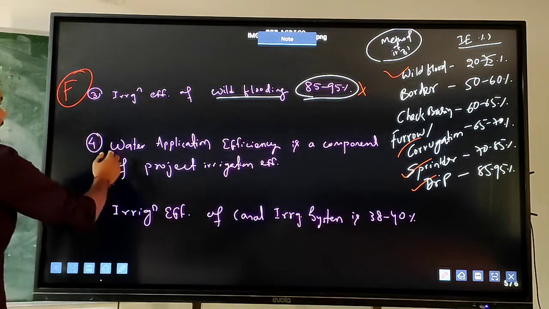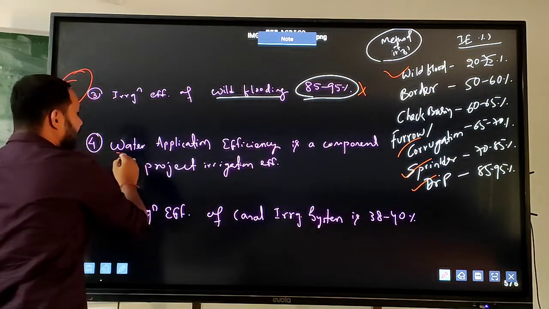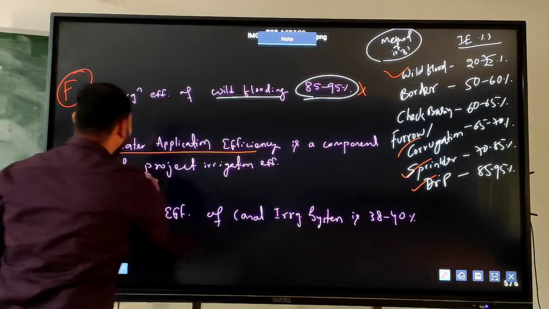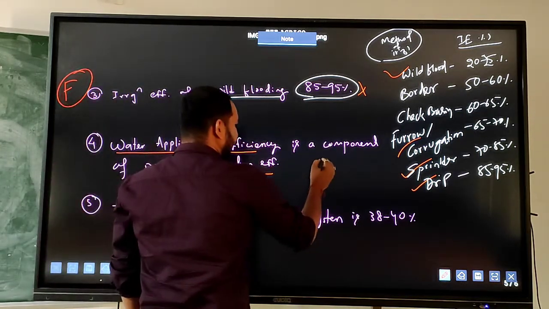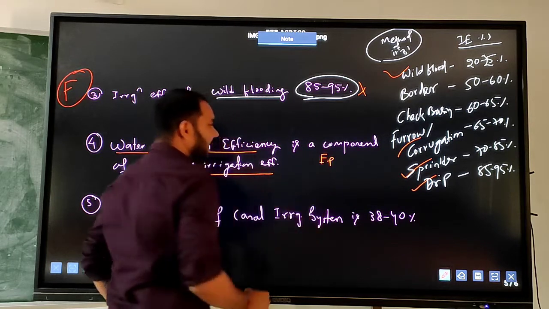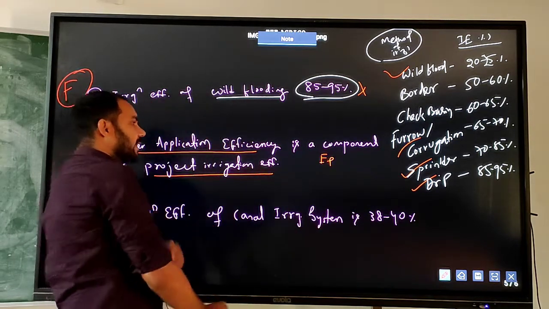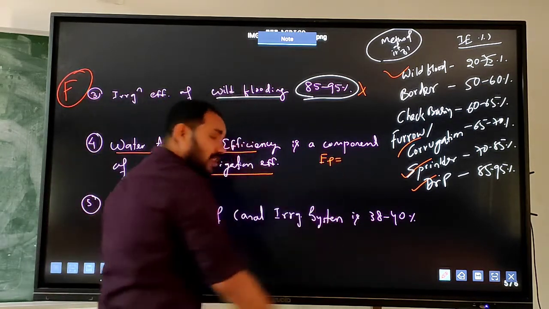Now the next one: water application efficiency is a component of project irrigation efficiency. We know project irrigation efficiency from the classes. I have told you the project irrigation efficiency. What is the formula of project irrigation efficiency?